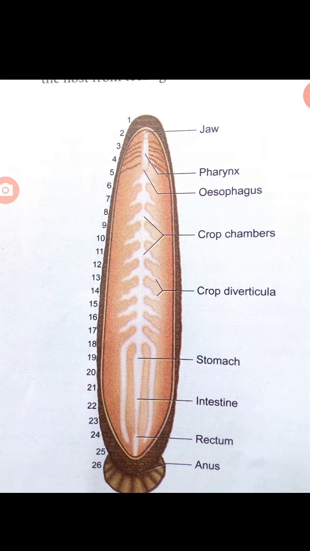The pharynx leads into the crop through a short and narrow esophagus. Crop is the largest portion of the alimentary canal. It sucks a large amount of blood, but the digestion process is very slow. So all the blood is stored in the crop chambers, and slowly digested and the energy absorbed.